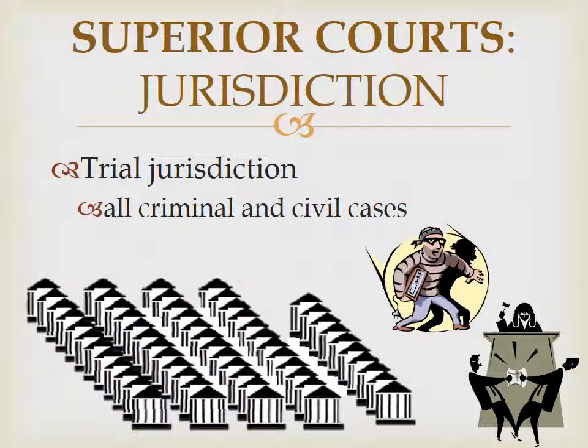The superior courts have trial jurisdiction, which is why we call them the trial courts. So they have the fact-finding duties for all criminal and civil law cases. It's the very beginning where you start, where all the fact-finding is going to be done by the judges. Once you go above that level, you're really looking for procedural appeals, things that the lower court did wrong procedurally or did wrong administratively. However, all of the fact-finding is going to be done at this lowest court level.